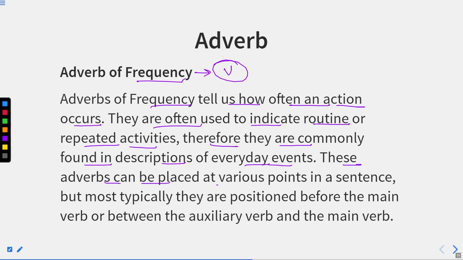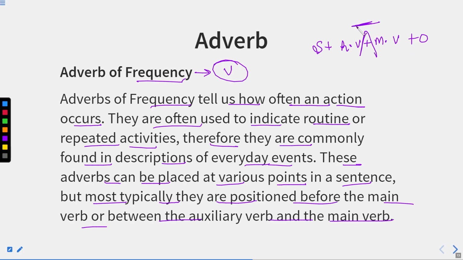These adverbs can be placed at various points in a sentence. But most typically, they are positioned before the main verb or between the auxiliary verb and the main verb. Now, first of all, frequency refers to how many times that action takes place. Second thing, the position of frequency. Suppose the structure of the sentence is subject plus helping verb plus main verb plus object. So, the position of this adverb of frequency will be after the helping verb and before the main verb.